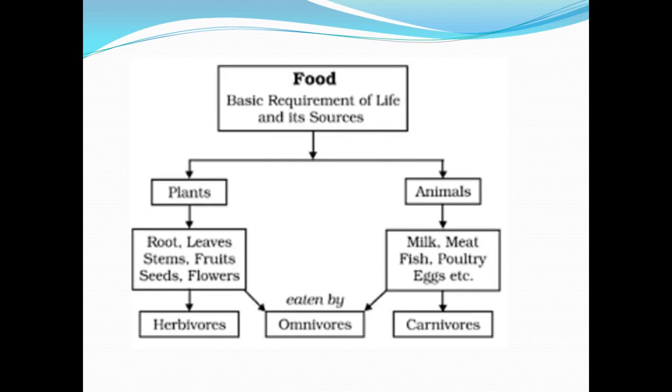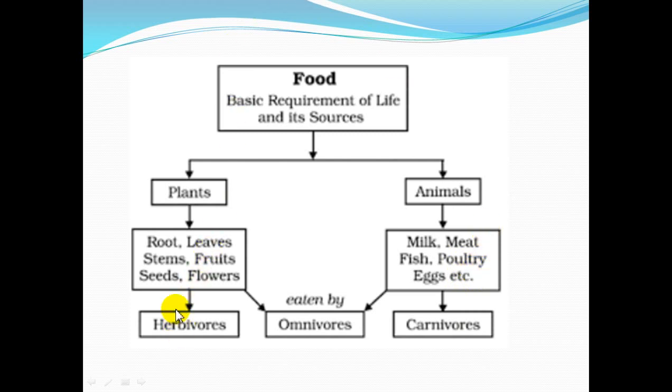Now, this is just a conclusion of what we have studied in this chapter. Food is the basic requirement of our life. Yes, food is the basic requirement of our life. We understood this. And what are its sources? Its sources are plants and animals. The plant parts which we eat are roots, leaves, stems, fruits, seeds, flowers, and the animal products which we usually eat are milk, meat, fish, poultry, eggs, etc.